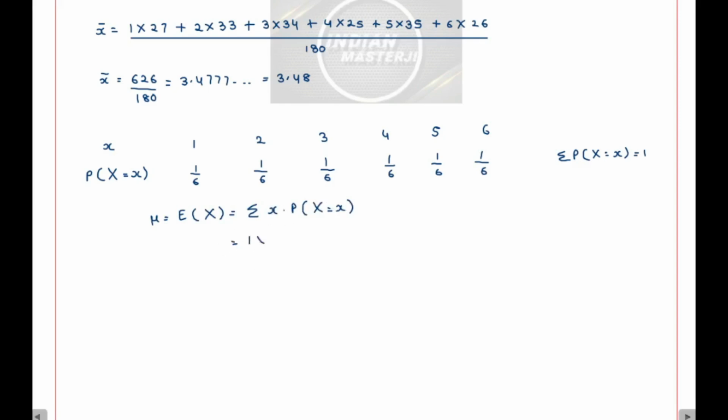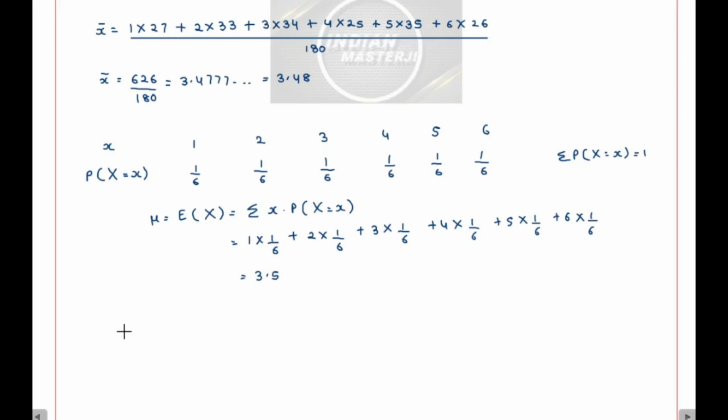What I'll get is 1 into 1 by 6 plus 2 into 1 by 6 plus 3 into 1 by 6 plus 4 into 1 by 6 plus 5 into 1 by 6 plus 6 into 1 by 6. So this mu, if I calculate these values, I'll get 3.5.